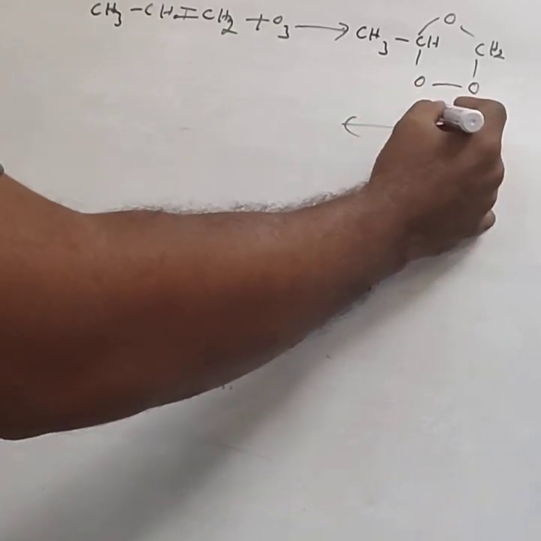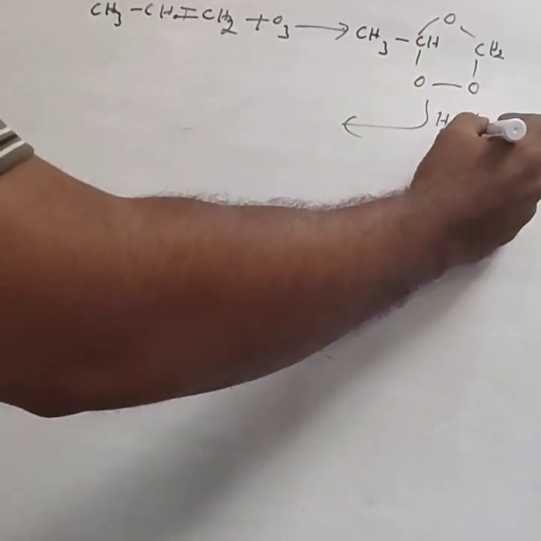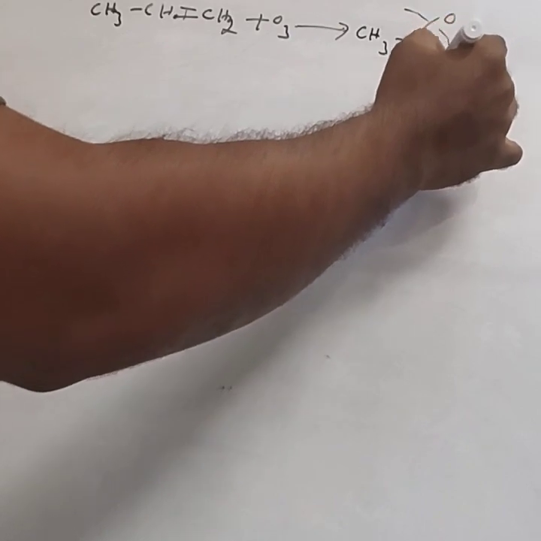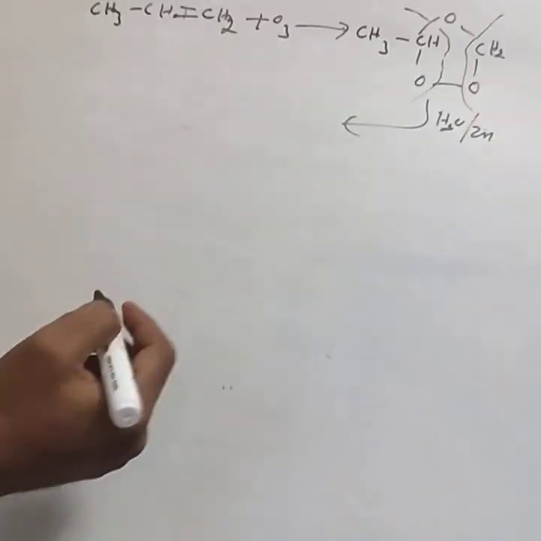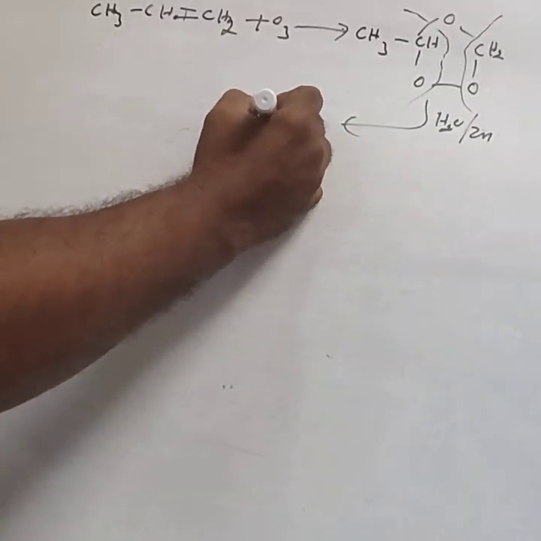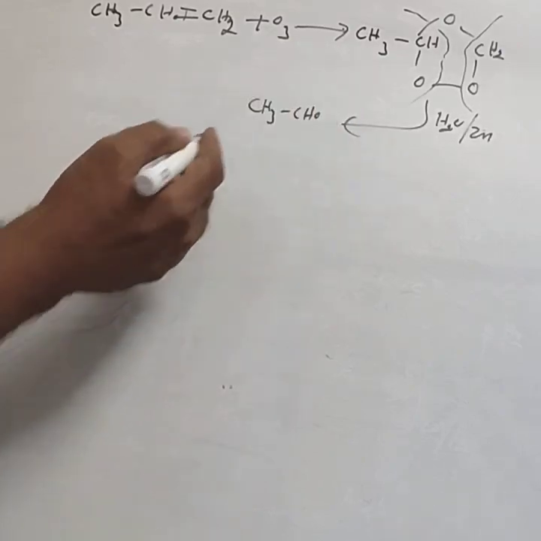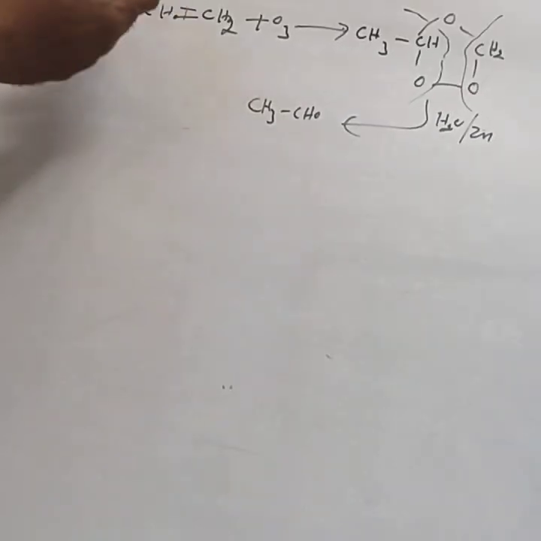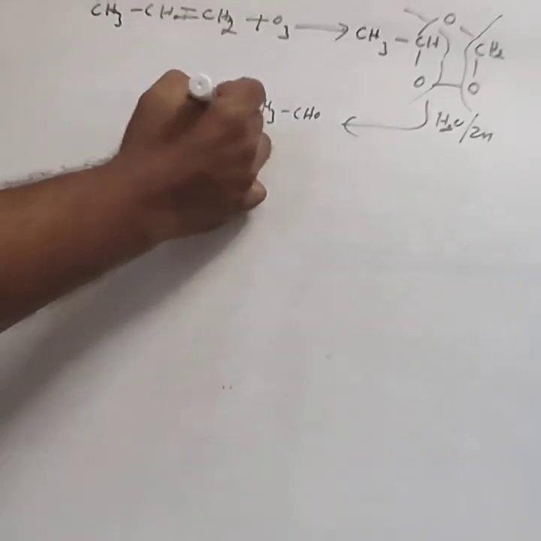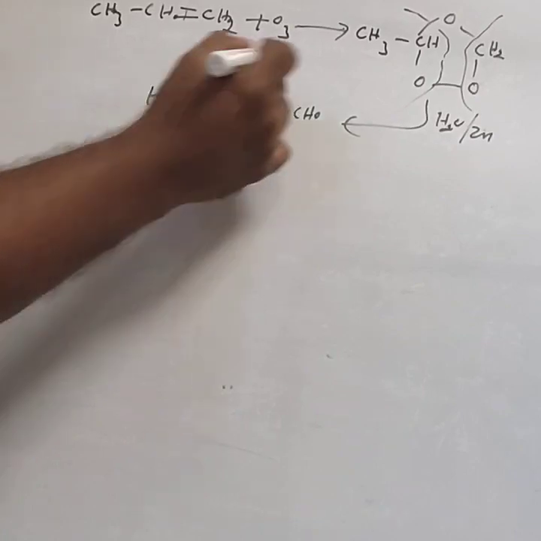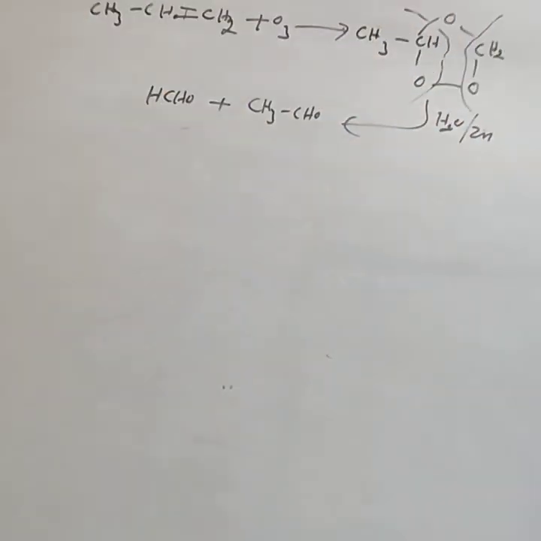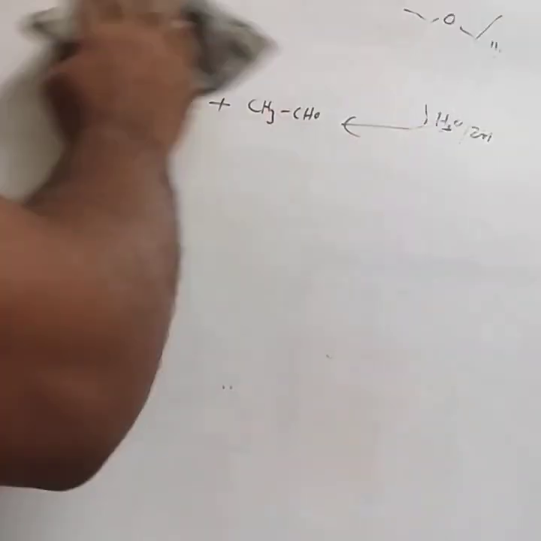Ozonide on hydrolysis using zinc, here cleavage takes place. Then the product is CH3CHO, which means acetaldehyde. Already we have explained. One is acetaldehyde, another one is formaldehyde. By using this, formaldehyde is formed. This is important for the competitive examination. This is about the ozonolysis. By using this ozonolysis, you can prepare both aldehydes and ketones.